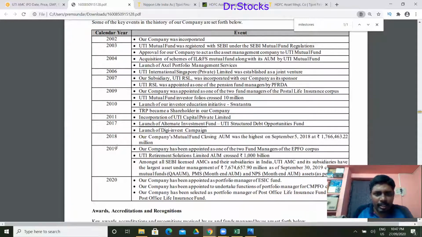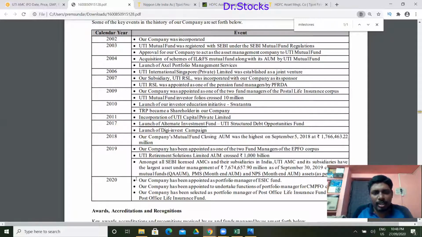In 2019, they were appointed as one of the two fund managers for the EPFO corpus, that is the Employees' Provident Fund. UTI Retirement Solutions Limited AUM crossed 1,000 million, achieved in 2019. In 2019, among all SEBI licensed AMCs and subsidiaries in India, UTI AMC and its subsidiary had the largest assets under management, as per the CRISIL report in 2019.